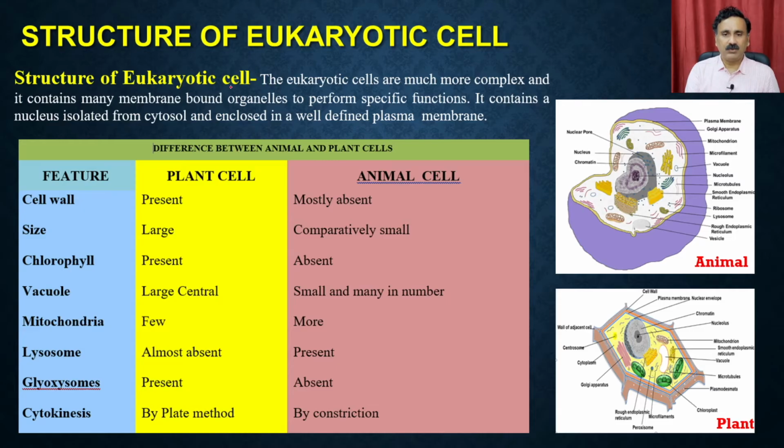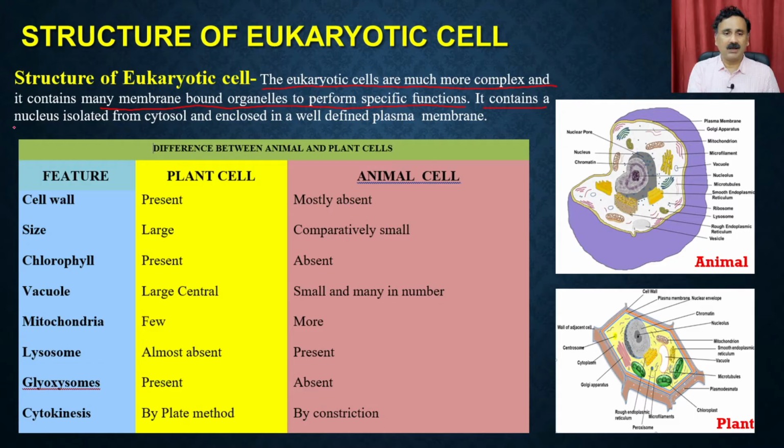Before getting into the detail of the different organelles and the structure of the eukaryotic cell, it is important to understand the difference between the plant cell and the animal cell. The eukaryotic cells are much more complex and contain many membrane bound organelles to perform specific functions.